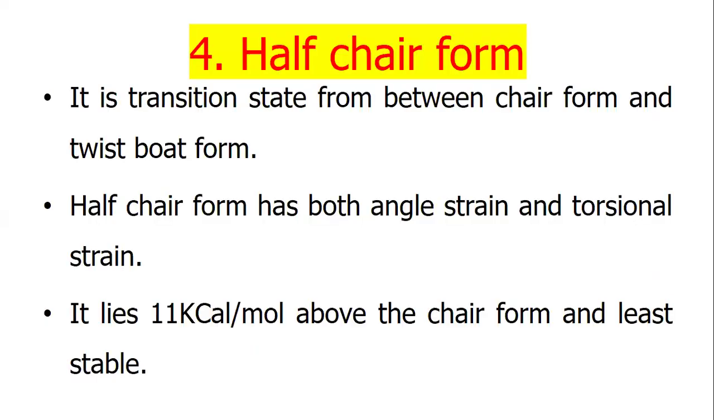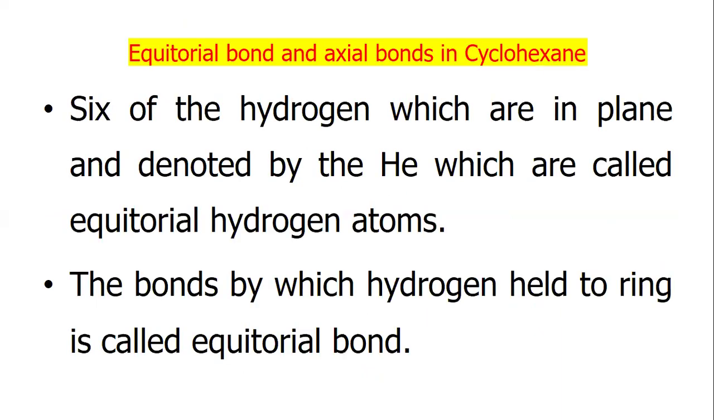Half chair form is the transition state between the chair form and the twist boat form. Half chair form has both angle strain and torsional strain. It lies 11 kilocalories per mole above the chair form and is the least stable.